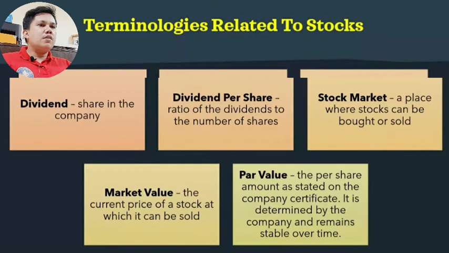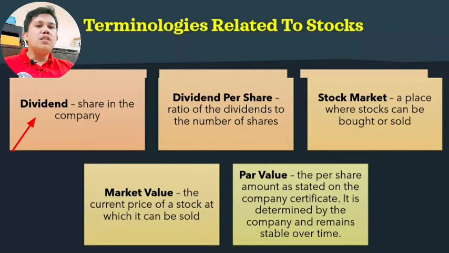So, dito naman, these are the terminologies related to stocks. Number 1 is dividend. This is the share in the company. Pag sinabi nating dividend, ito yung kikitain mo bilang isang stockholder sa isang kumpanya. Next is dividend per share. This is the ratio of the dividends to the number of shares. So example, meron kang 100 shares sa isang kumpanya, tapos yung kumpanya na yun ay merong 40,000 shares.